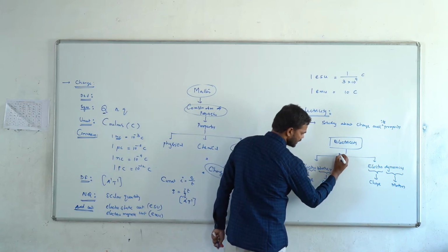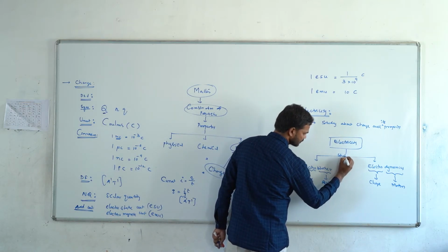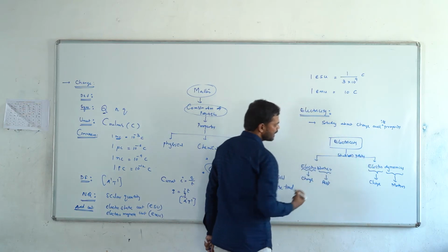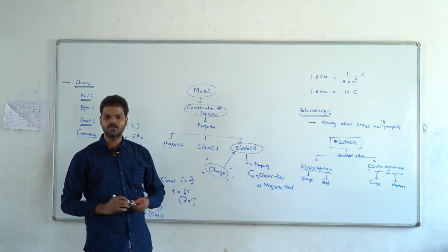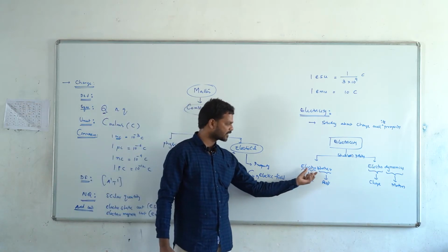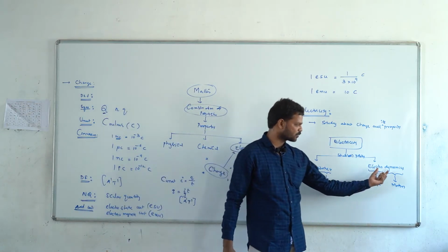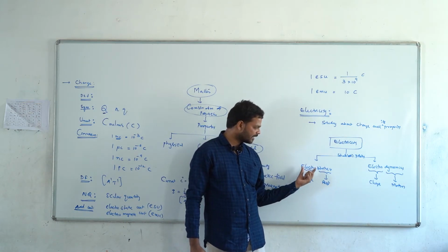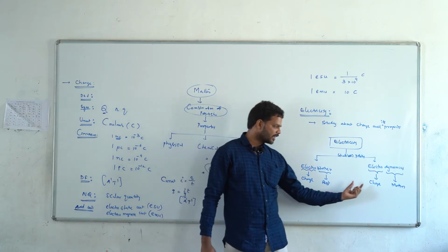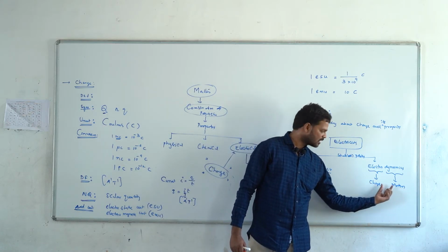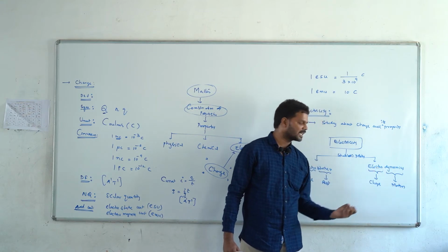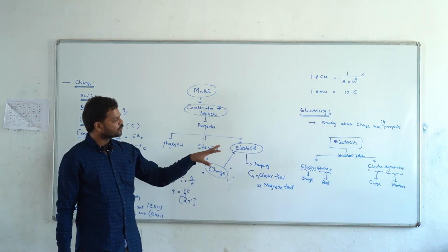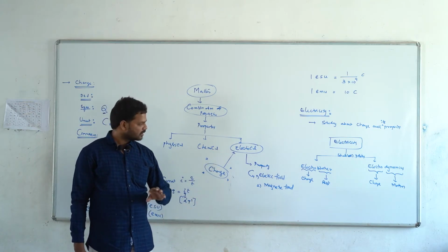So depending on its state or position, electricity is divided into two sub branches. One is electrostatics, another one is electrodynamics. If the charge is at rest, then it gives electrostatics. If the charge comes in motion, then it becomes electrodynamics. So these are the two sub branches of electricity.